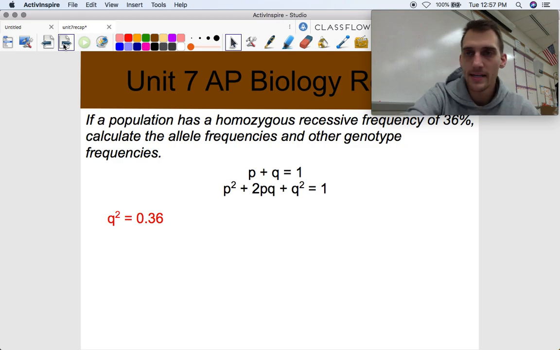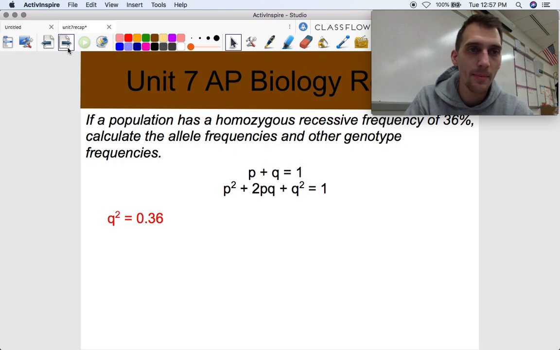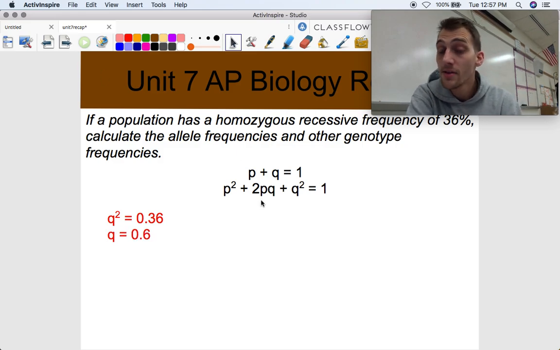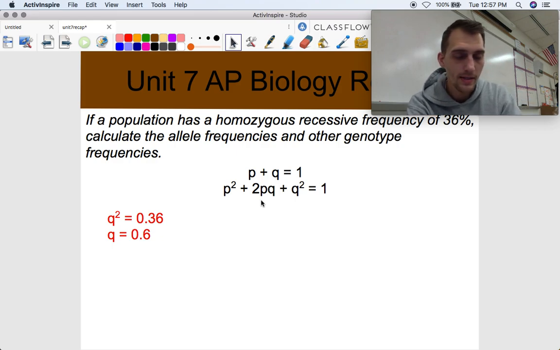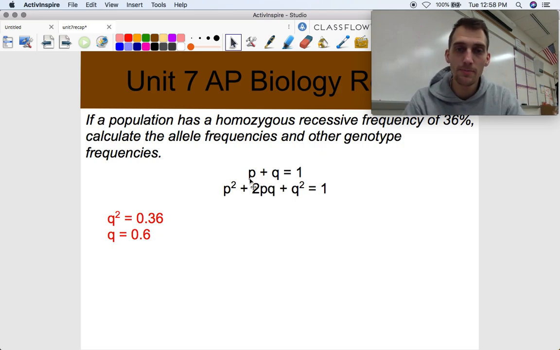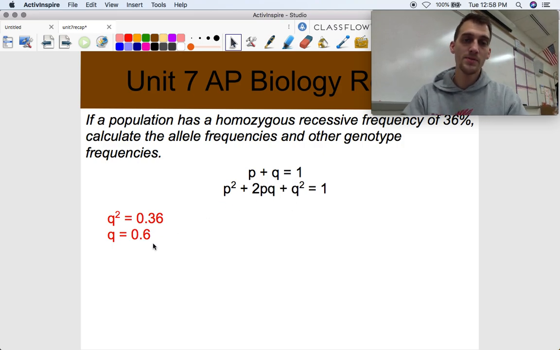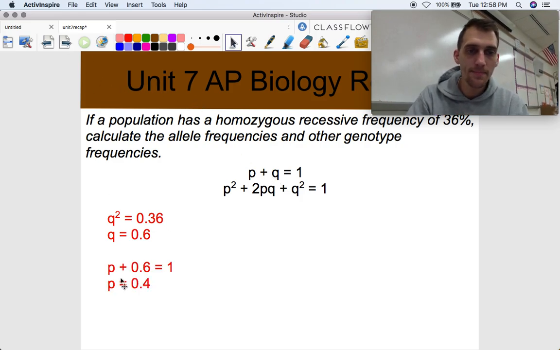Now, what can I determine if q² equals 0.36? I can find out what q is. The square root of q² is q, so if I square root either side, I get q, and q should be 0.6. That means 60% of the alleles in the gene pool are recessive. If I know that 0.6 of the gene pool is recessive, I can find out the dominant allele frequency too, because p + q = 1. If I substitute 0.6 for q, I can solve for p, and therefore p is 0.4. That's the dominant allele frequency.